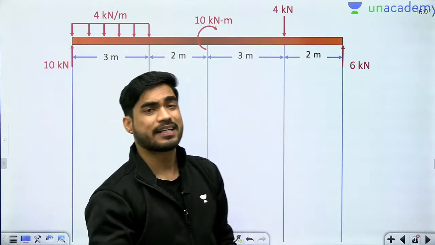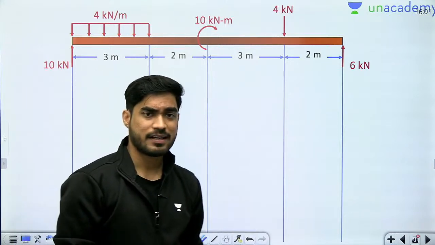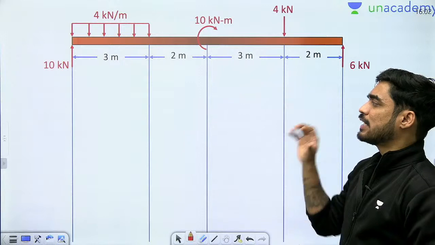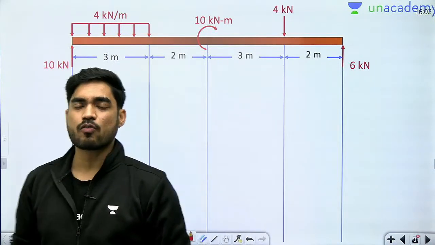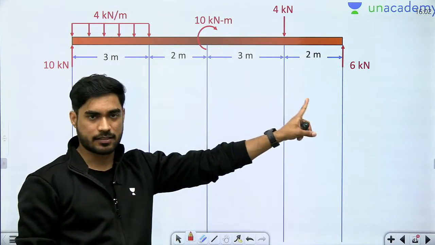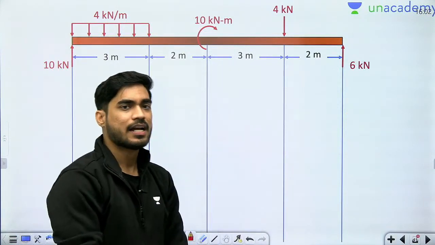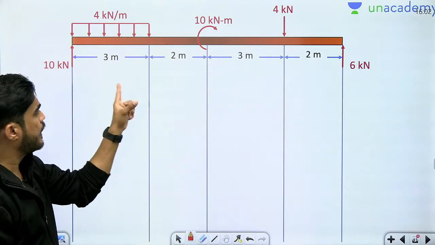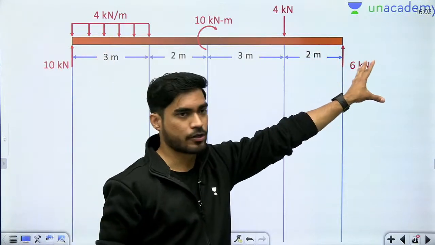Now in simply supported and overhang beams, in order to find shear force and bending moment, you need to find the reactions. And how will you get the reactions? By using equilibrium equations. So here beta, I don't want to waste your time, that's why I have already calculated the reactions. Reaction calculation is not what I want you to understand here. I want you to remember how to draw the shear force and bending moment diagram. So beta, here I have already calculated the reactions. Okay, 10 kilonewton, 6 kilonewton.